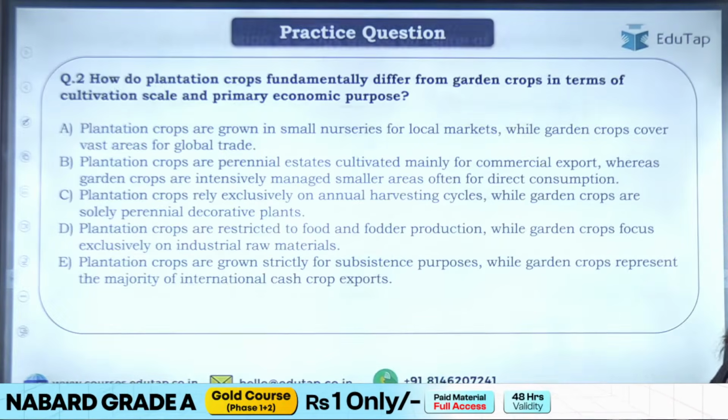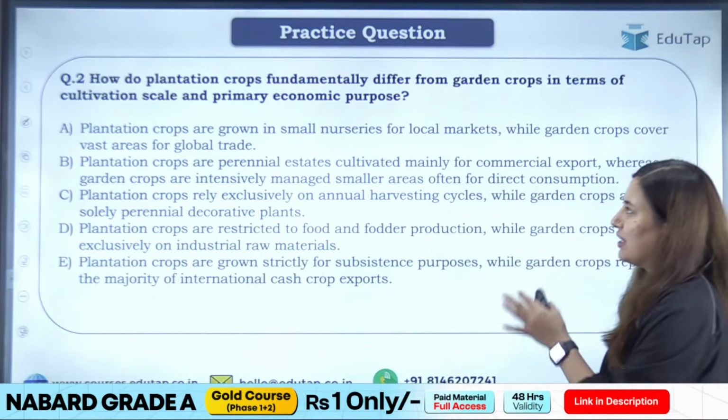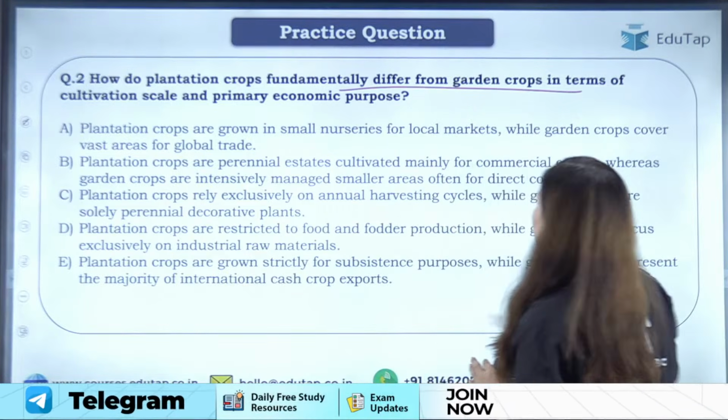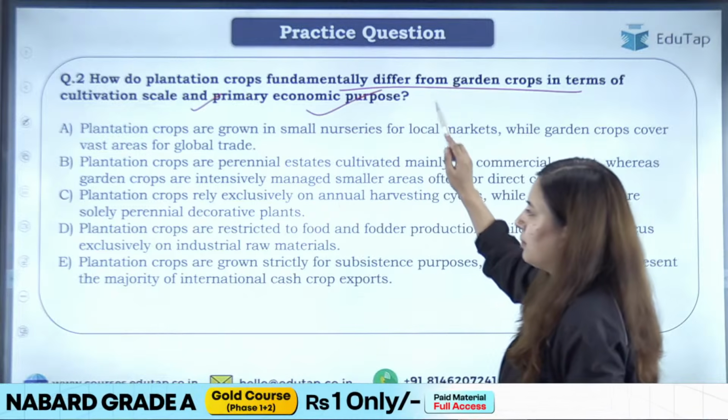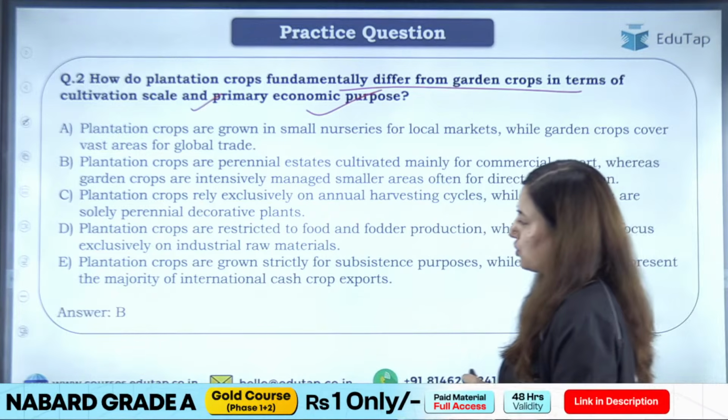Now let's see the question. So the question was how plantation crops fundamentally differ from garden crops, ठीक है, in terms of cultivation scale and primary economic purpose. So the right answer for this question will be option B. Very good.